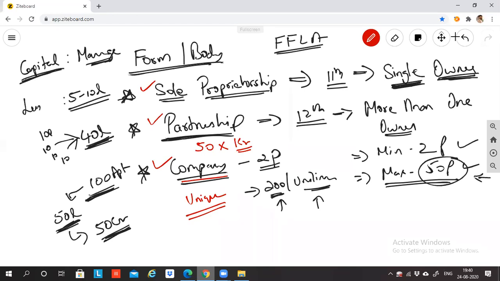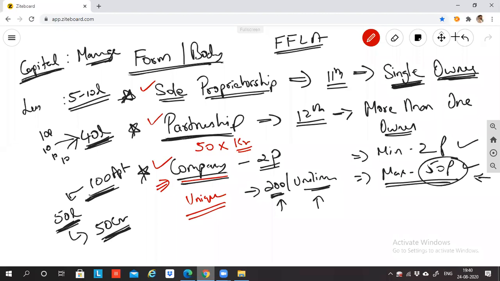Are you getting the feel of why we are going to study company? Is it digestible or not? Do you think that yes, there has to be a concept of company in India? If there's no concept of company in India, people cannot do business properly, because partnership and sole proprietorship have certain limitations. To overcome those limitations, the concept of company is created.